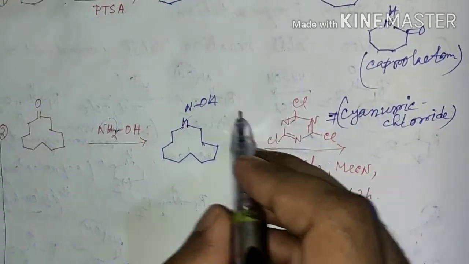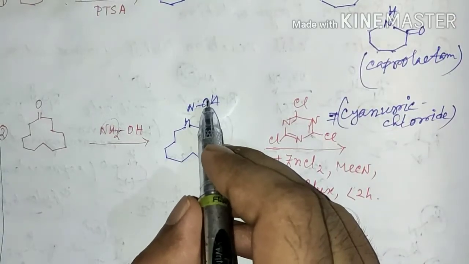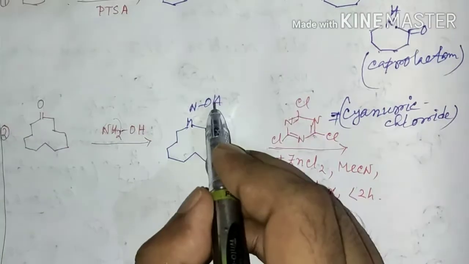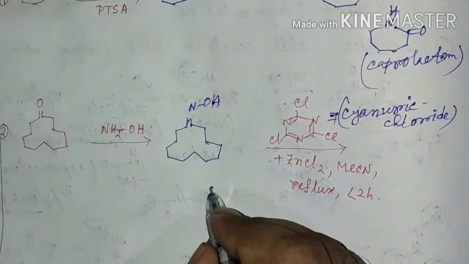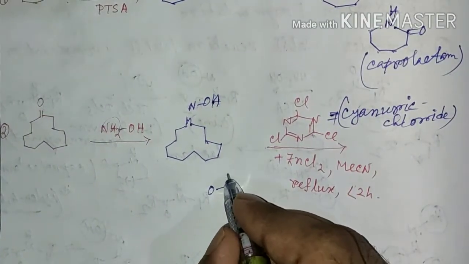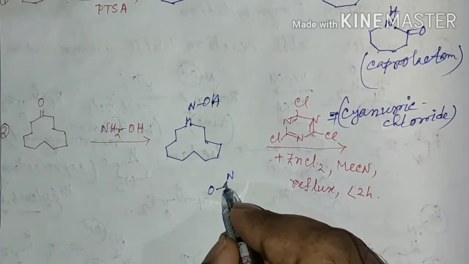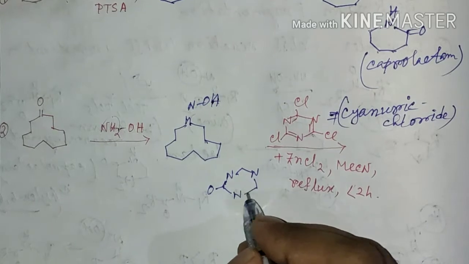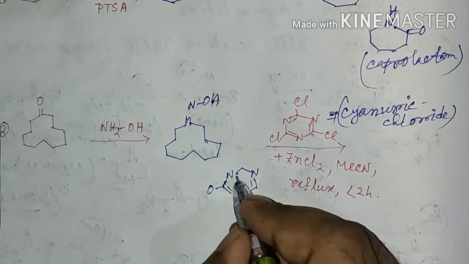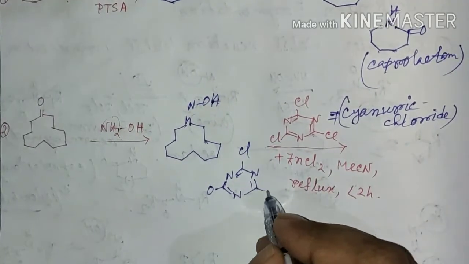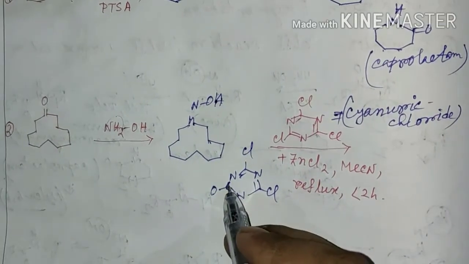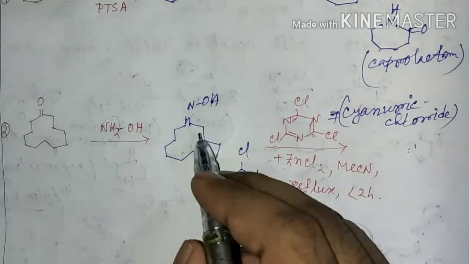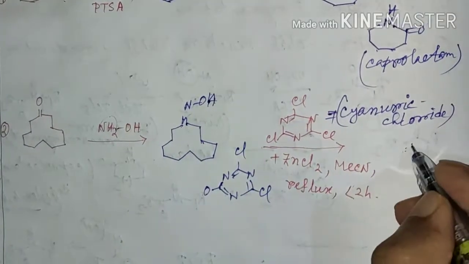It is mainly used to activate the hydroxyl group. It will undergo addition elimination reaction, and the OH group will be activated and will form such a species, and after Beckmann rearrangement it will form the corresponding lactam. Here there will be an increase of one ring atom.